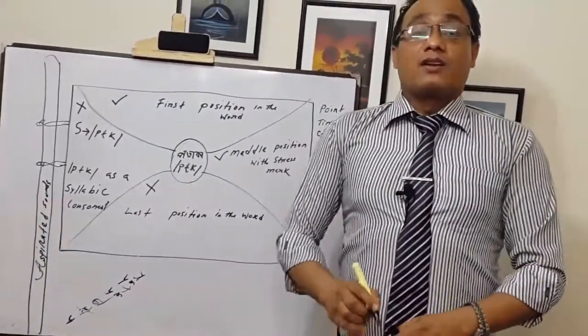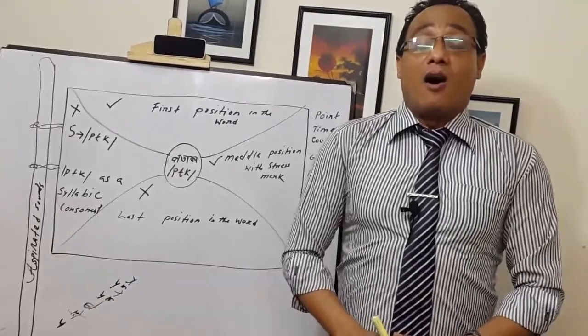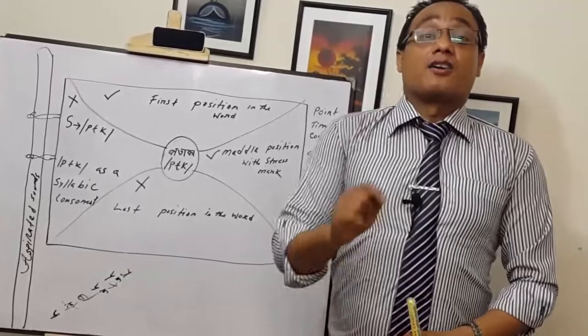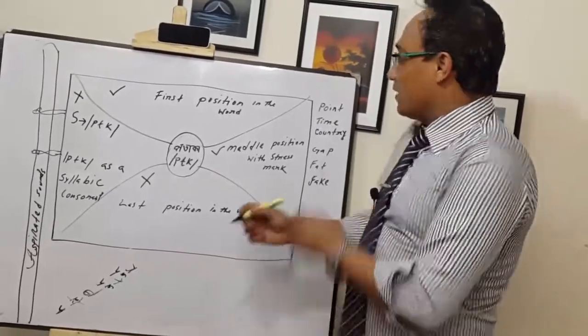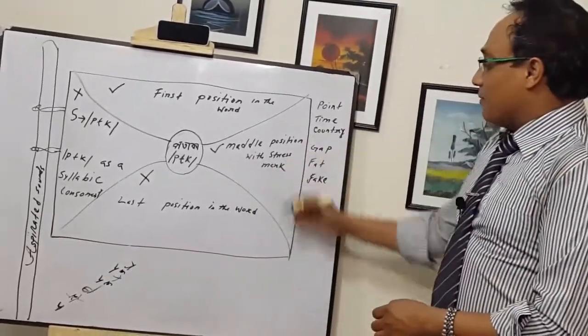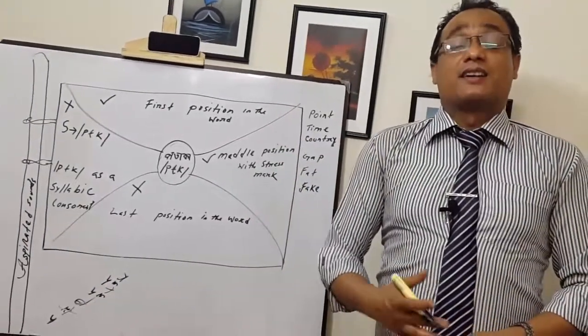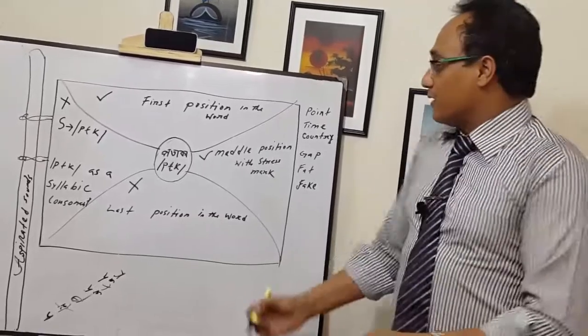Pa, ta, ka, pa, ta, ka. Let's go through some examples, and we are going to maintain this to pronounce like a native speaker.